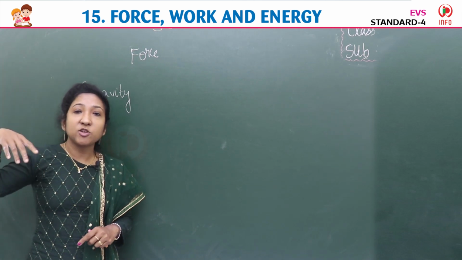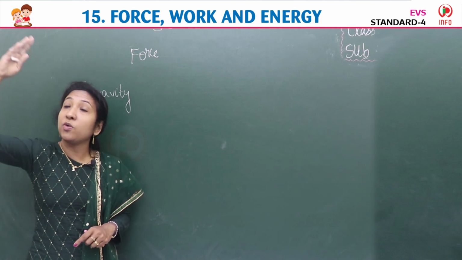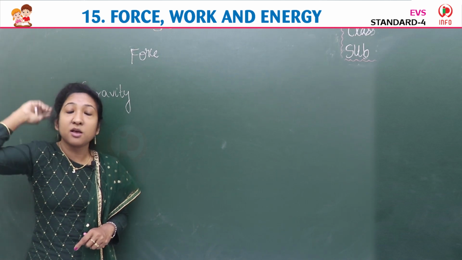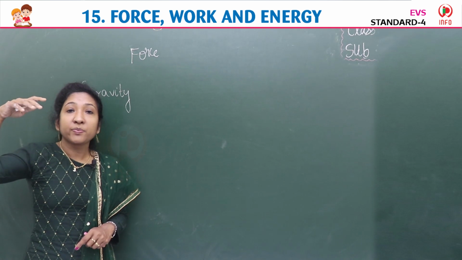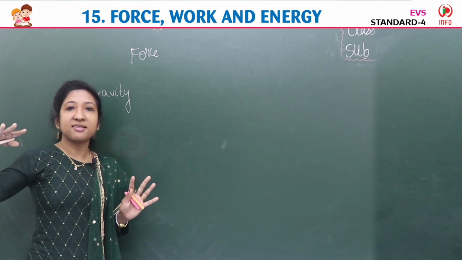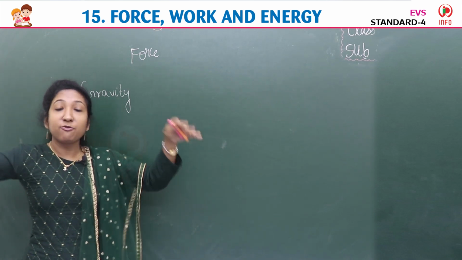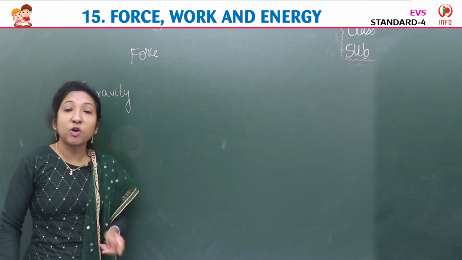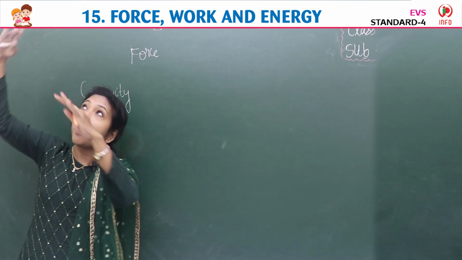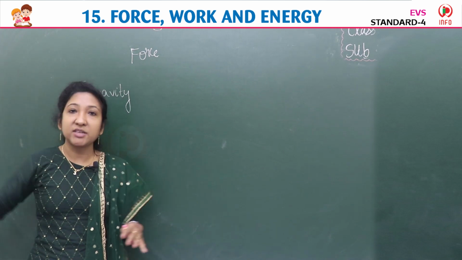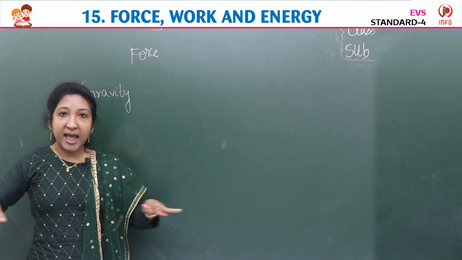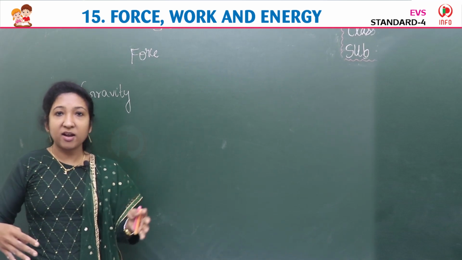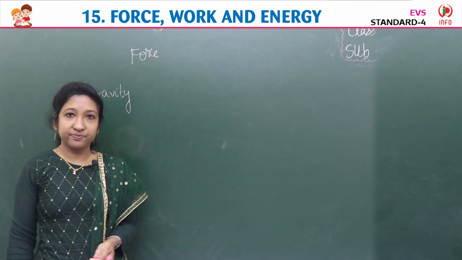In space, when astronomers go to study the stars, sun, moon, there they won't be able to stand somewhere. They fly, they float in the sky, we say. Why? Because there is no gravity there. When we go up, there is no gravity, so that's why they are flying. But here we are not flying. We are standing as it is. We can walk, we can run. That is because of gravity.